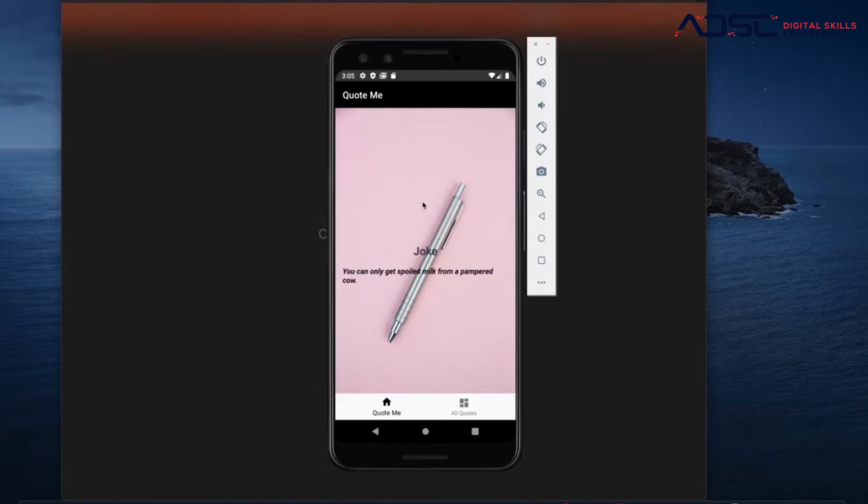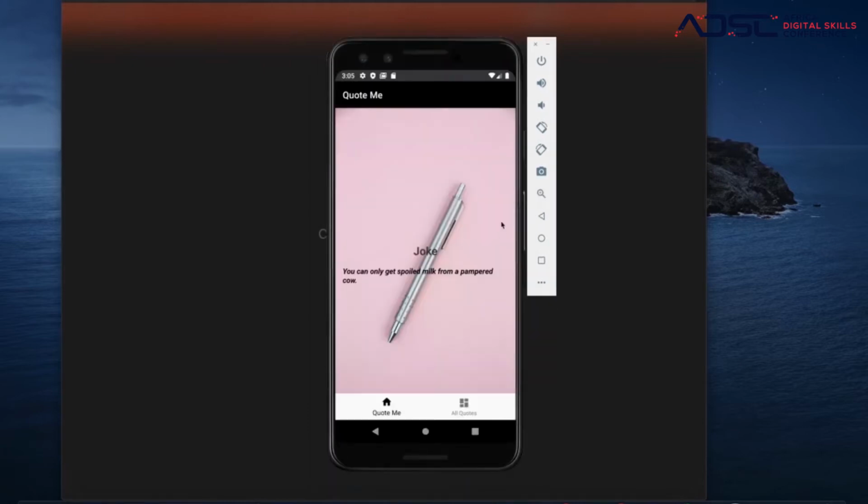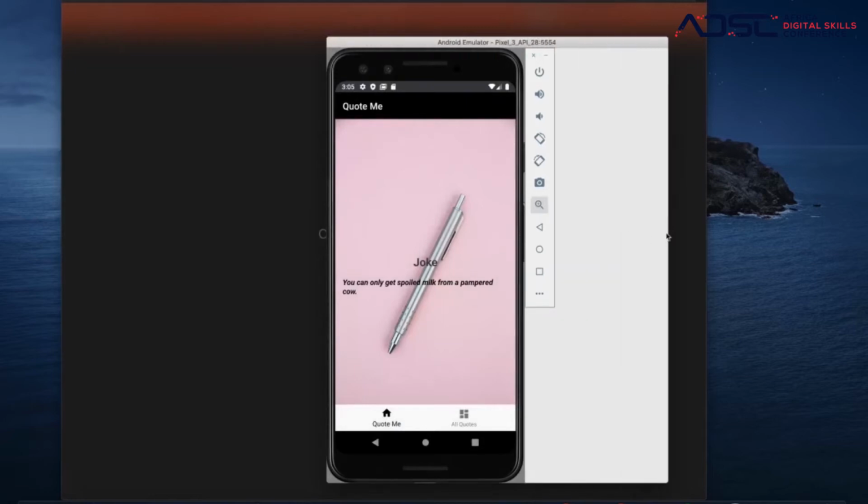So what do we have here? I hope everybody could see, or should I zoom in? Let me see if I could zoom in a bit. Can I zoom in? No, I think that is how big I could get it. Okay, that is how big I could get it.